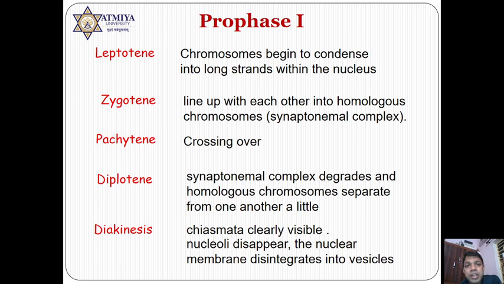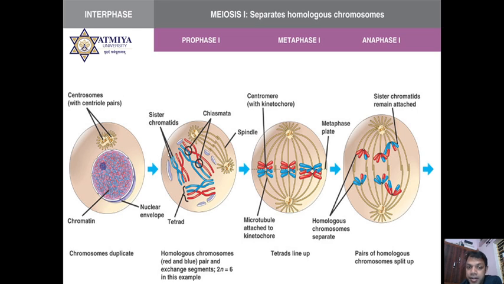In the diplotene stage, the synaptonemal complex is dissolved and the exact exchange of genes occurs in the diplotene stage only. Then in diakinesis, all the phases related to prophase occur, like degradation of the nuclear membrane, ER, Golgi, and full condensation of the chromosomes. This all occurs in diakinesis, but remember, homologous chromosomes are still joined to each other at their ends.